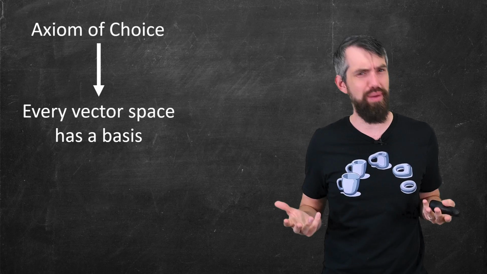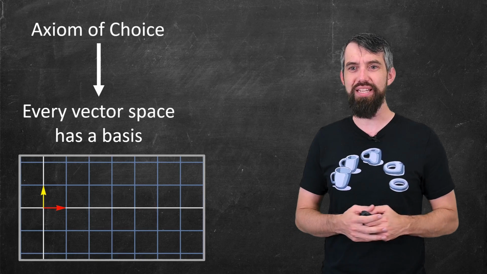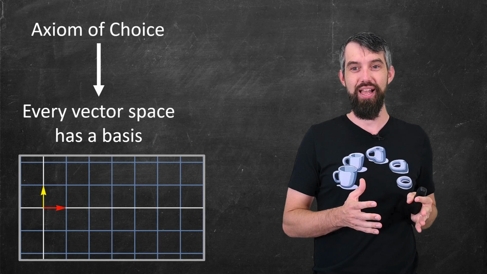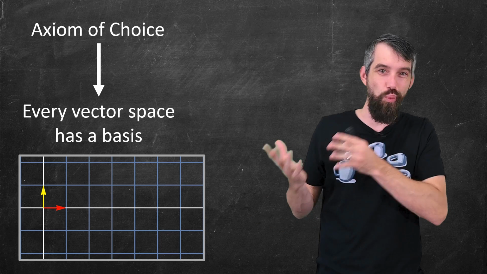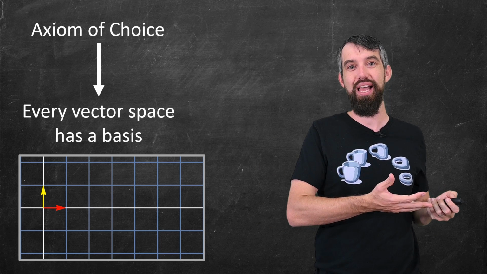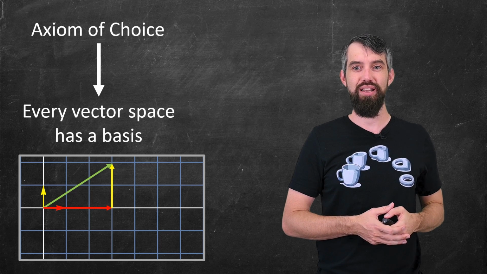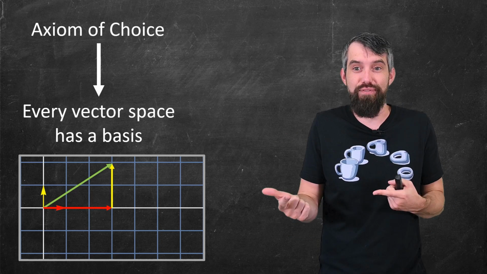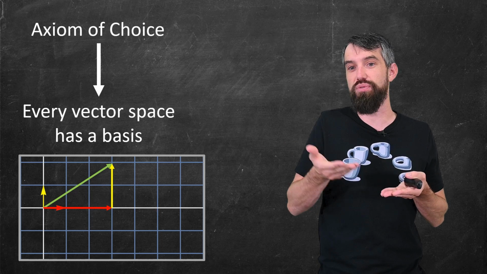And again, I'm going to reference my linear algebra course if you want to know a little bit more about these words, but the basic idea, if you consider two-dimensional space, is that there's two basis vectors in two-dimensional space, 1, 0, and 0, 1, such that if you take any other vector like this green one, I can write it as a linear combination of the basis vectors, some stretching factor of the red one and some stretching factor of the yellow one.